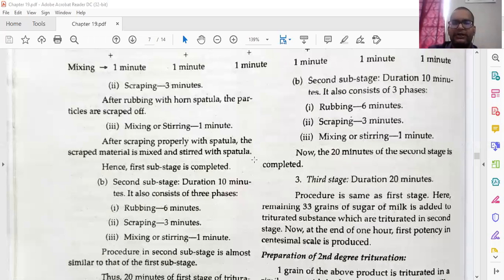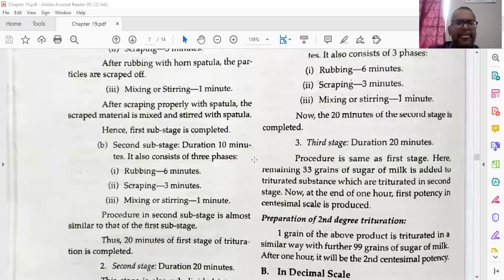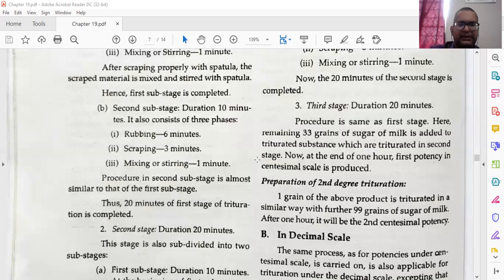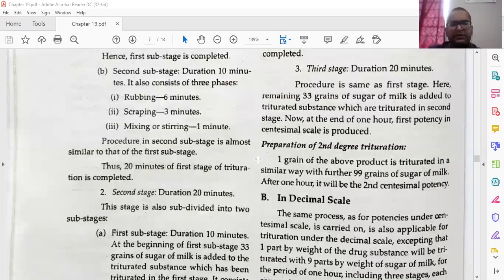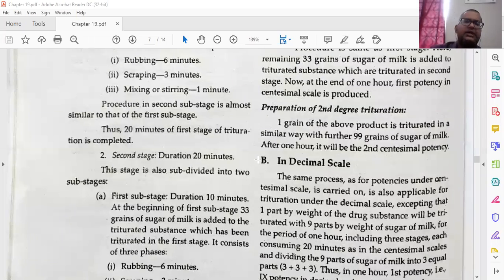Then second stage duration 10 minutes. It consists of three stages: 6 minutes rubbing, 3 minutes scrubbing and 1 minute mixing. The procedure in the second stage is almost similar to that of the first stage. The 20 minutes stage of trituration is completed. Second stage duration 20 minutes. This stage is also subdivided into two sub stages. First sub stage duration 10 minutes, and at the beginning of the first sub stage 33 grains of the sugar of milk is